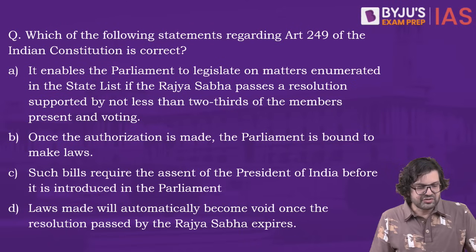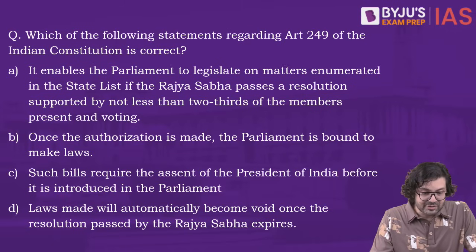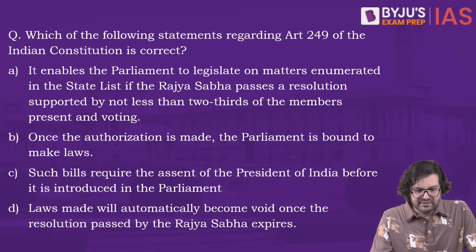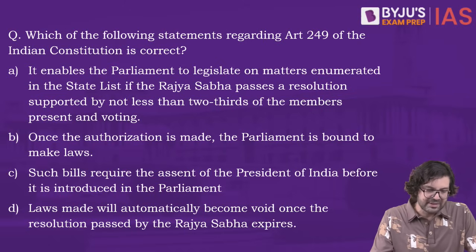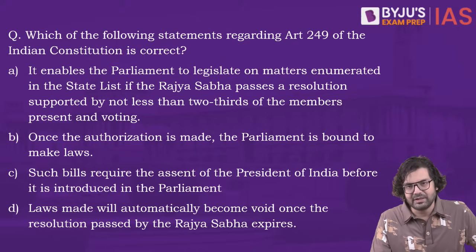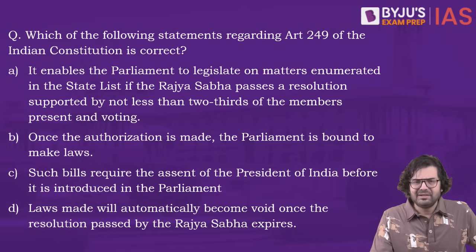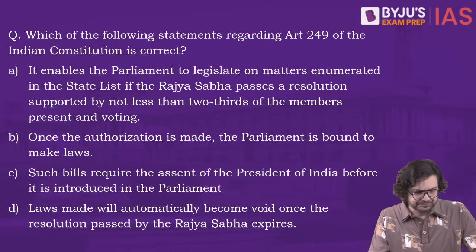Moving on to the next question. Which of the following statements regarding Article 249 of the Indian Constitution is correct? So it enables the Parliament to legislate on matters enumerated in the state list if the Rajya Sabha passes a resolution supported by not less than 2/3 of the members present and voting. Now this statement seems to be absolutely correct, but let's read the other statements also.